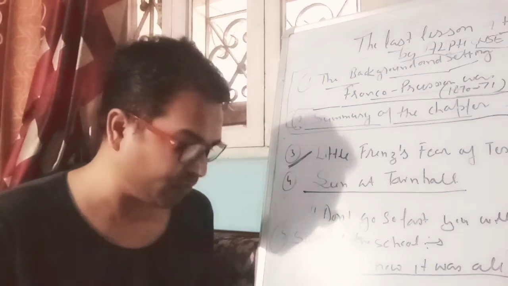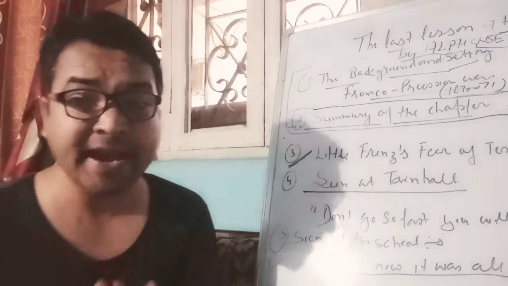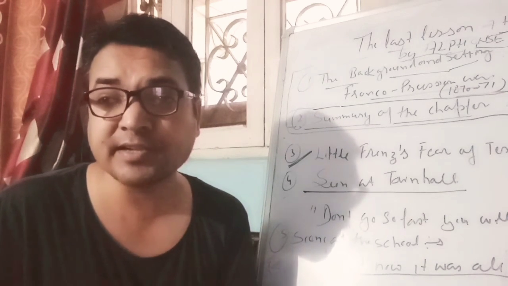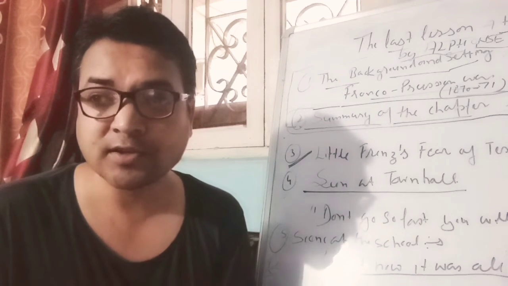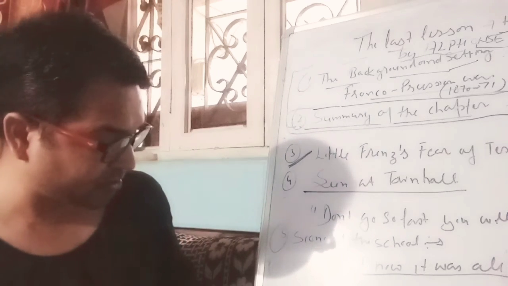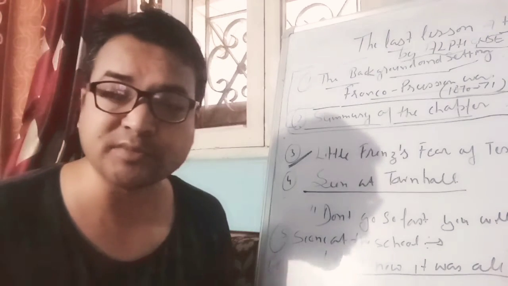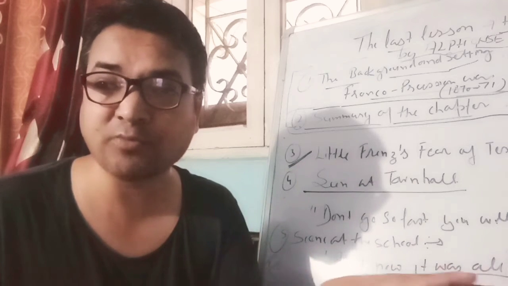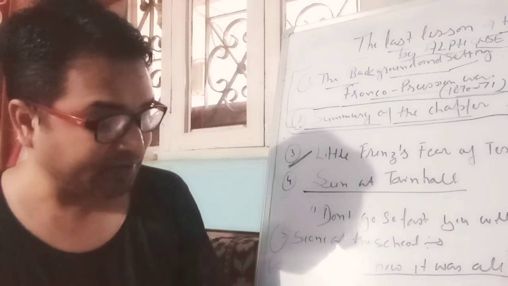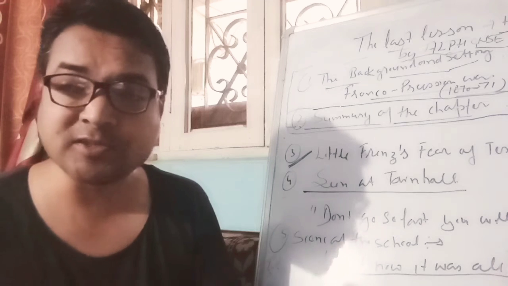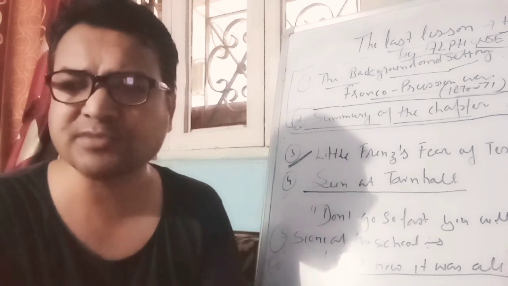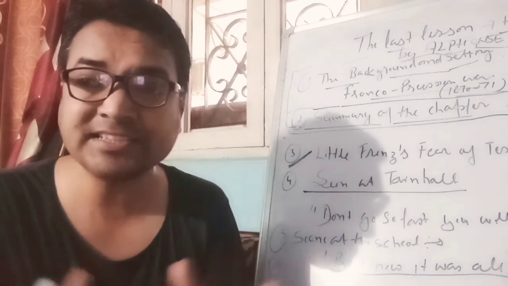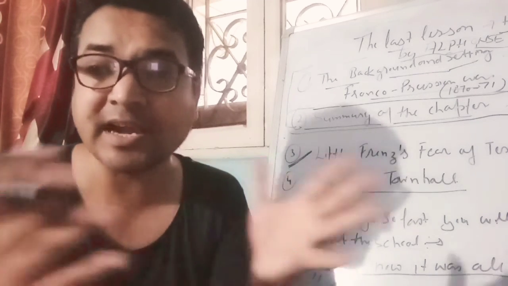At the back of the classroom, Franz noticed that there were some villagers also. There was one old man, a former postman, and some other persons. They were sitting at the back of the classroom, and there was one person who was reading a primer. A primer is a kind of reference book. Everybody was very silent, in a very different kind of environment.